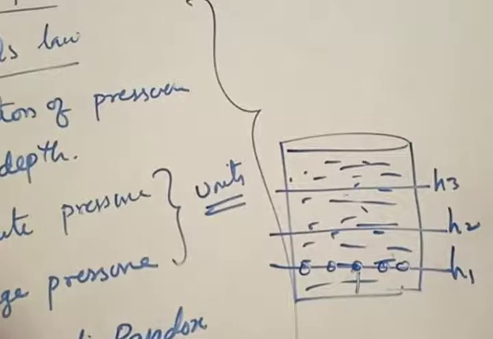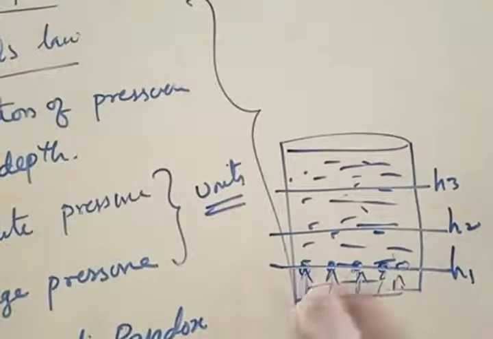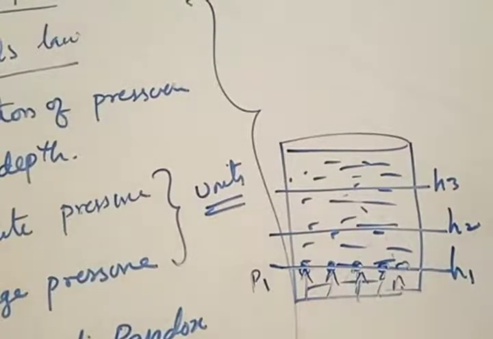Now what Pascal's law says is that the pressure of this particle is the same as the pressure of this particle, and of all the particles which are at the same height. This is at the height of h1, h1, h1. All the particles at the same height will have the same pressure. Let us say this pressure is P1. The first particle has a pressure of P1, the second also has P1, and the third. That is the meaning of Pascal's law.